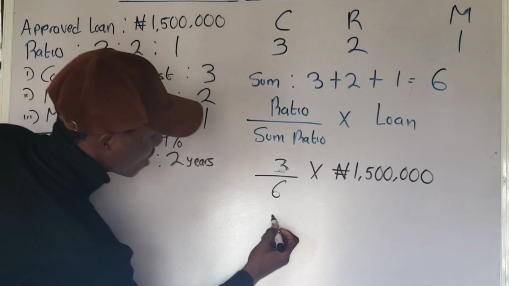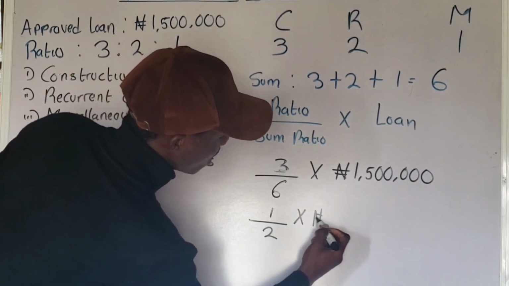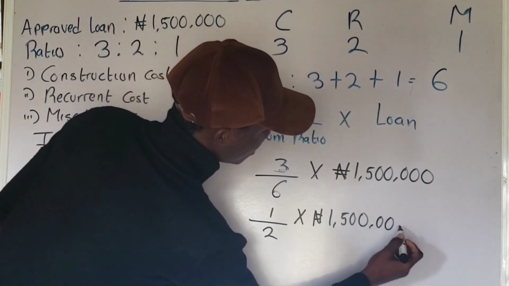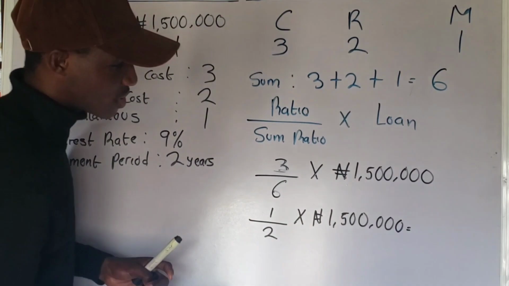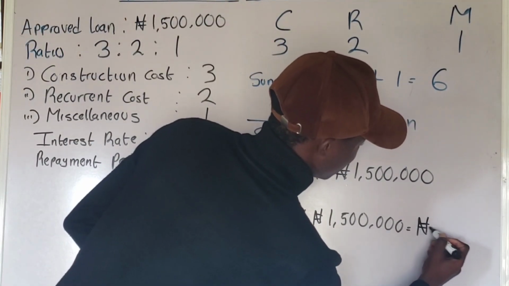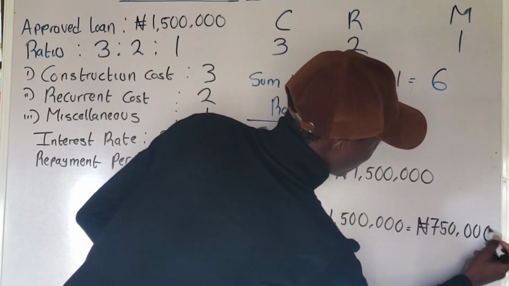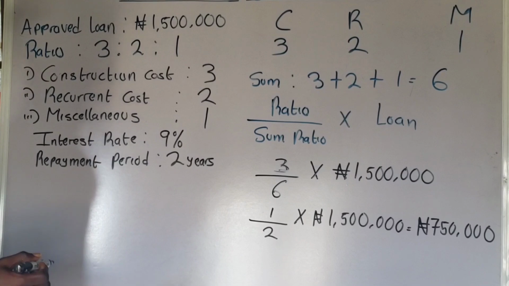So for this, I'm going to have 1 all over 2 multiplied by 1,500,000 naira. That is equals to 750,000 naira. So this is the amount that you are going to spend on construction cost.